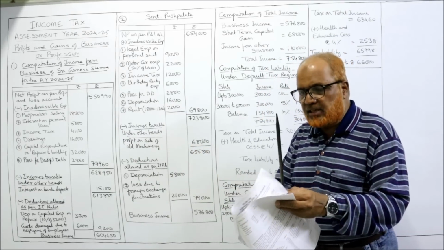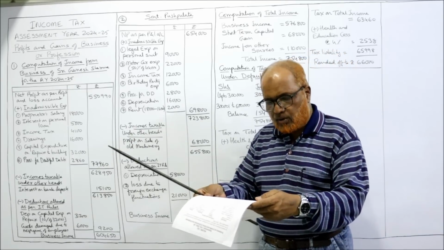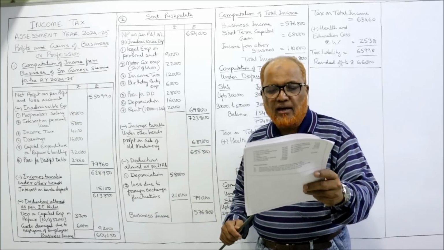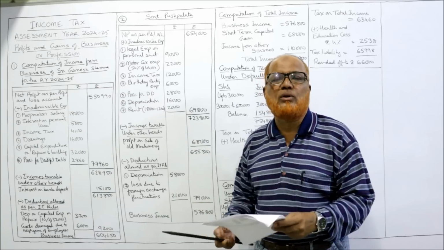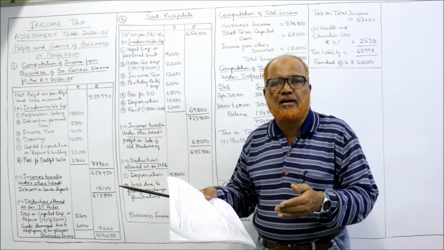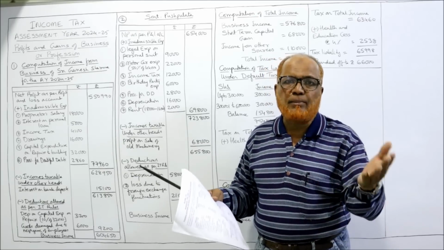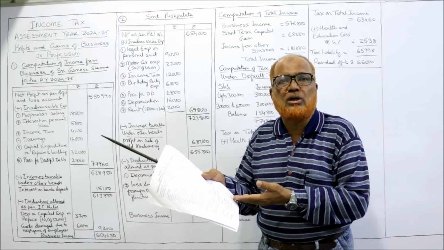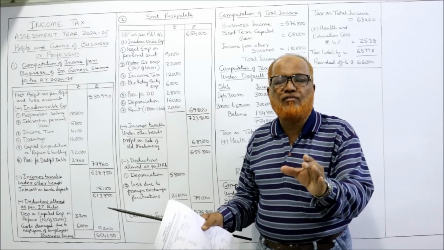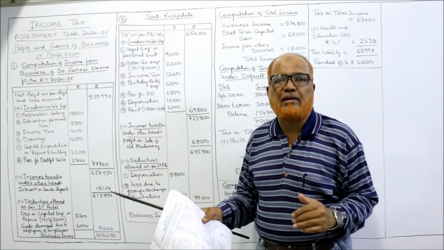Similarly, one more item is there, rent. Actually, rent debited to profit and loss account is 18,000. But on the credit side, you can see rent sublet 2,000. That means this businessman has taken the property on rent. Some part of the property is sublet. And by subletting, he got an income of 2,000. The Income Tax Act says the rent received from subletting should be deducted from the rent paid.